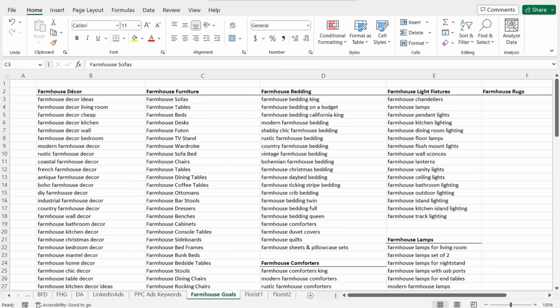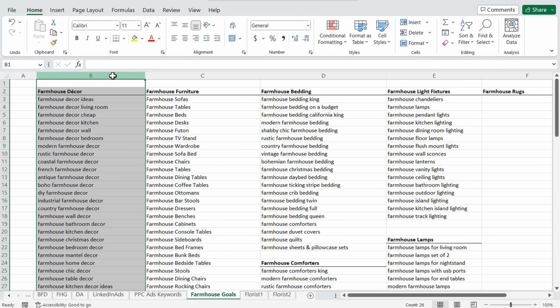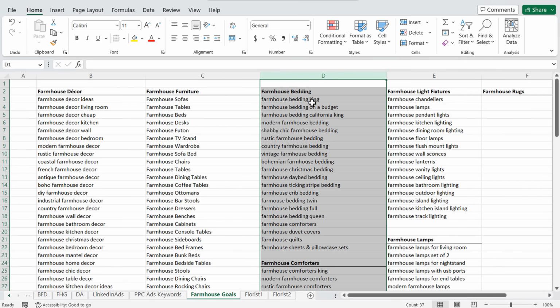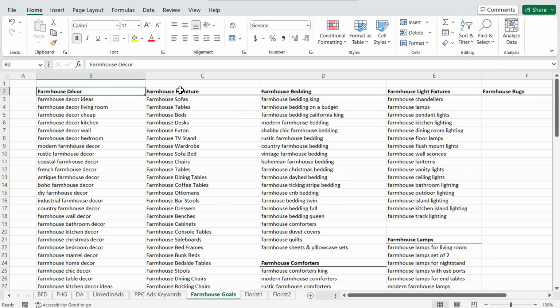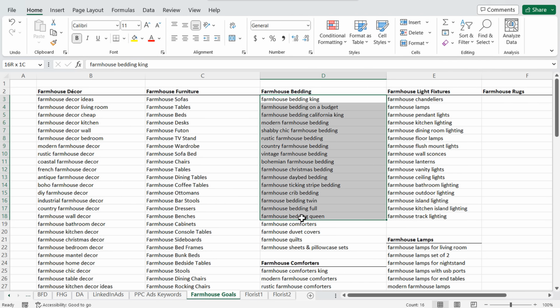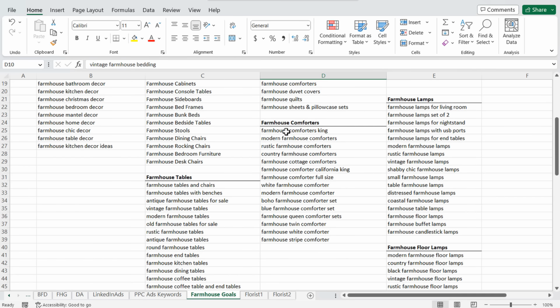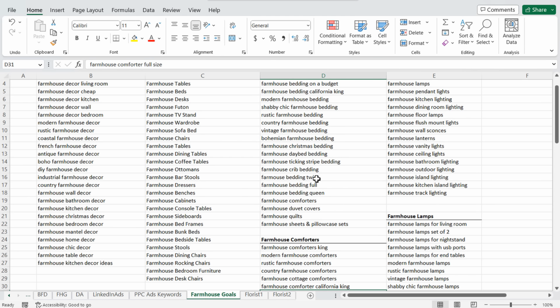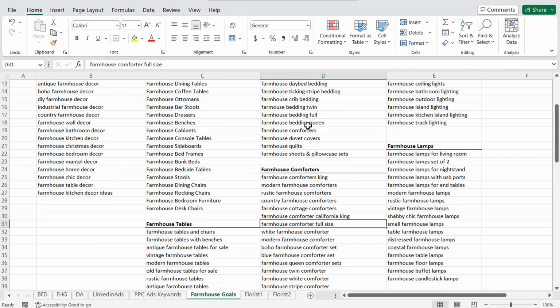So if we come over here, here's a quick example of some of my keyword research for my Farmhouse Goals website. And what you're going to see is I've broken these down in some different categories. These are some of the most popular keywords, high search volume keywords that are very, very difficult to rank for. So even if we come in here to farmhouse bedding, for example, you're going to see I have all of these different subcategories that I need to create on my website, or I've already created a lot of them. If we keep scrolling down, you can see farmhouse comforters. So even within these subcategories, you can continue breaking them down into even more subcategories.